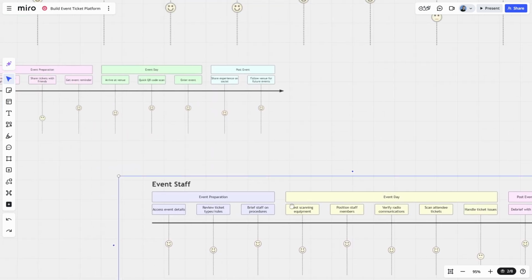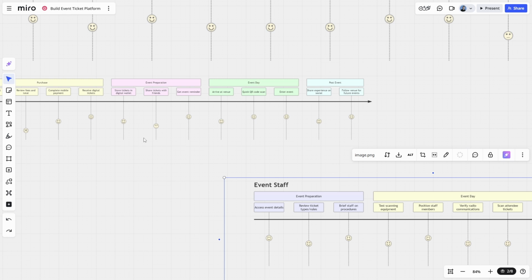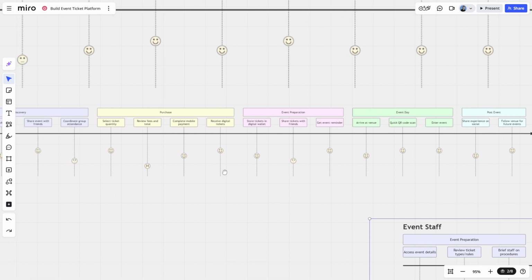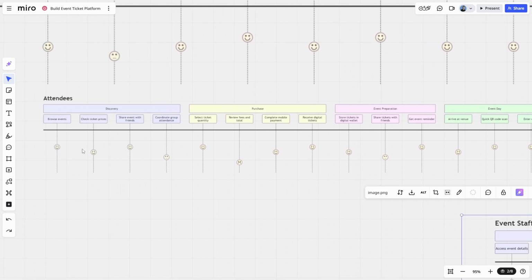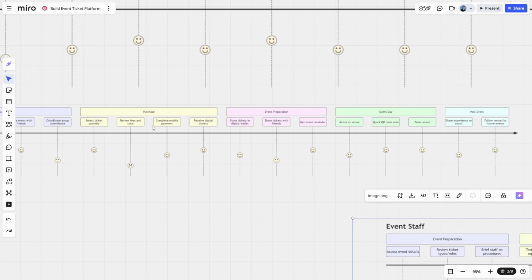So this might seem a bit whimsical, and I suppose it is in a way. However, what it does, at least from a user interface point of view, is identify the different stages. So we know that there's going to be, in the case of the attendee, some discovery. So there may be a page in order to search for events, which there almost certainly will be. Purchasing, there's going to be a purchase page. Event preparation, this might be different types of requirements, storing in a digital wallet, sharing the tickets with friends.